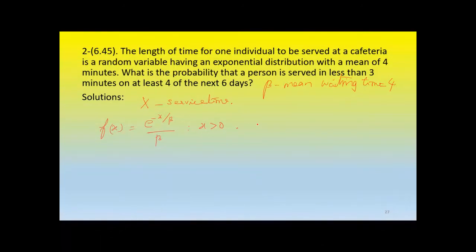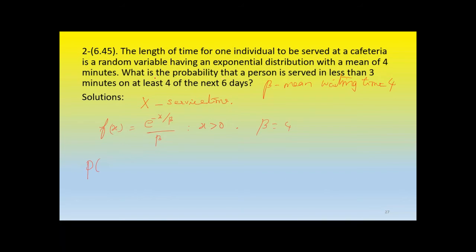Therefore, here beta has been given as 4. Substitute the beta value to find the probability of x less than 3, isn't it?